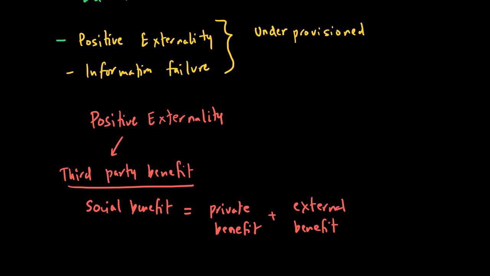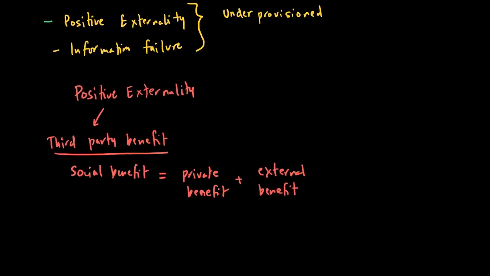So the feature of positive externality means that people do not want to demand this good because people only look at the private benefit. Because of this positive externality, some benefits are not realized by individuals, because they feel that since they are not benefiting from it, they should not be demanding it.